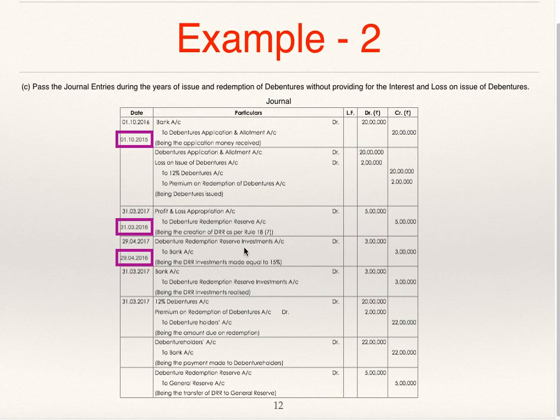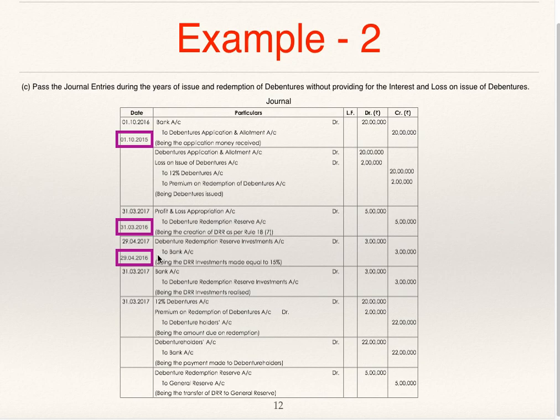How much is to be transferred to DRR? 5 lakhs. We have seen this, 25% of 20 lakhs is 5 lakhs. Profit and loss appropriation account debit to debenture redemption reserve account 5 lakhs. Year ending is 31st March 16.